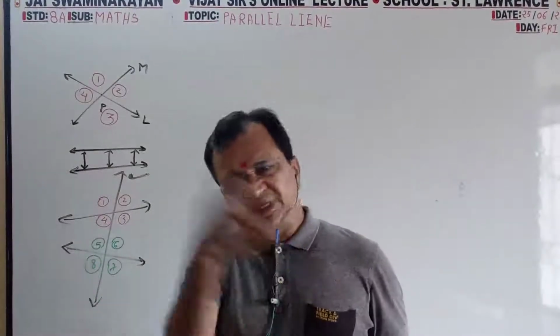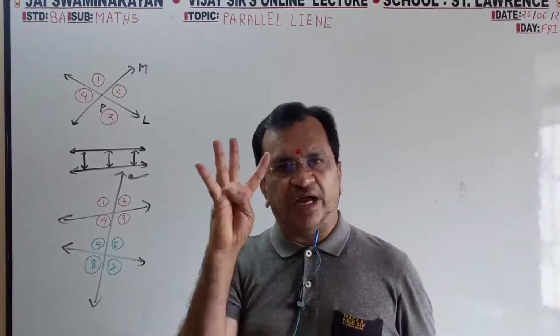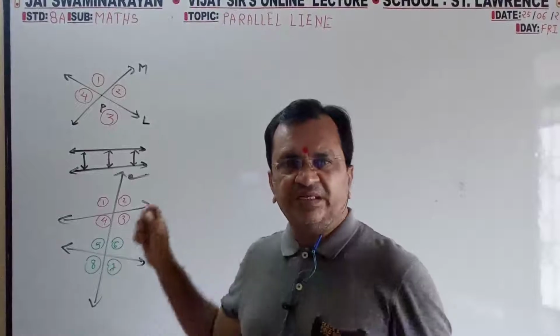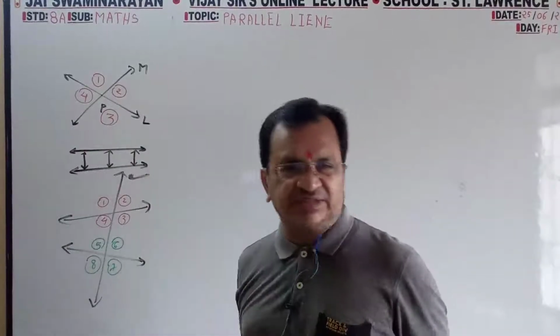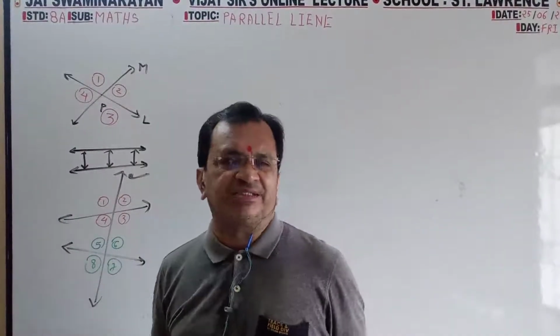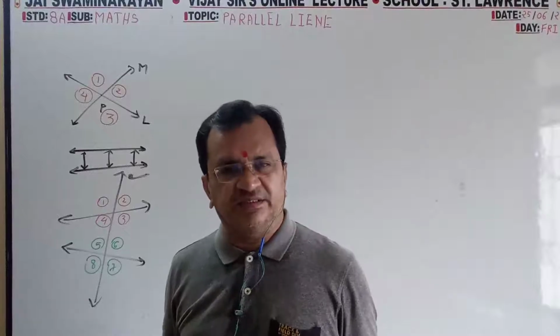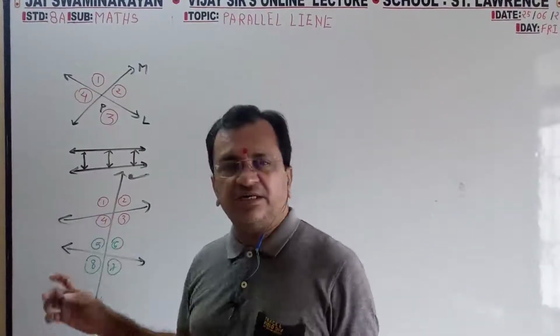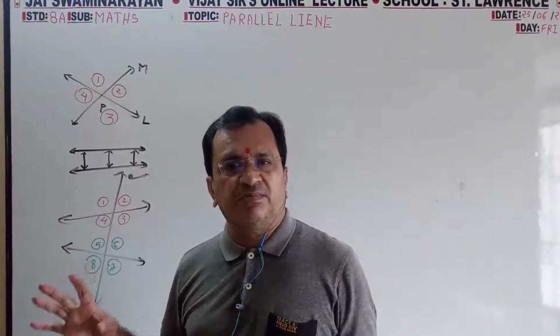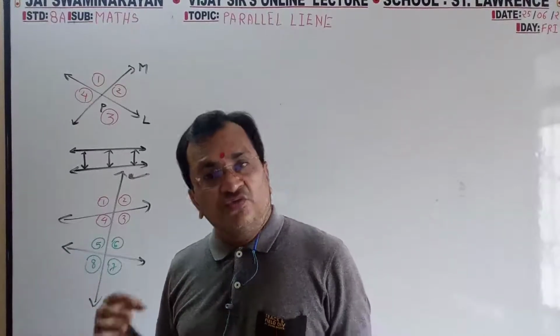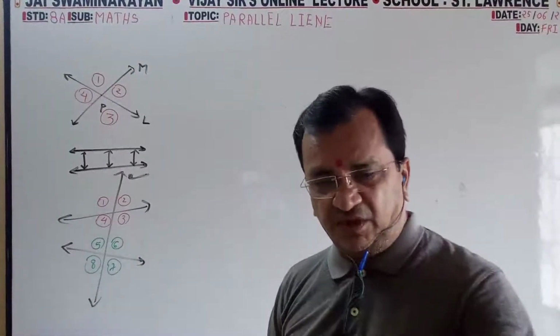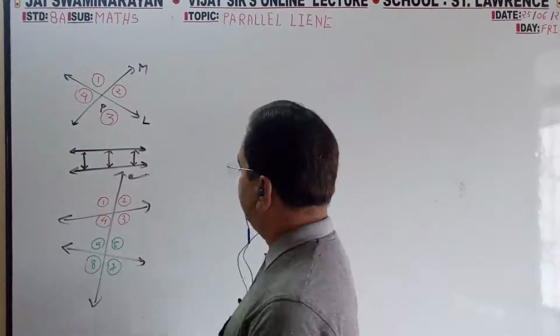When two lines intersect each other, 4 angles will form. If two lines and one transversal, what does it mean? It intersects two lines at two different points. At that time you will get 8 angles.